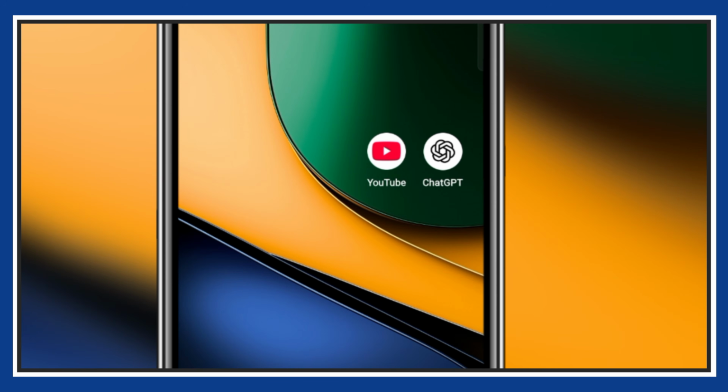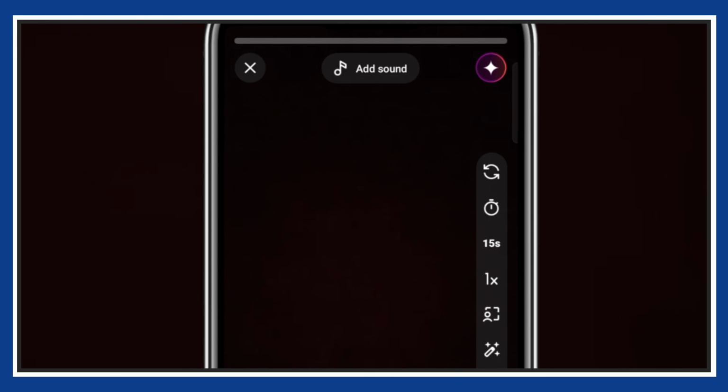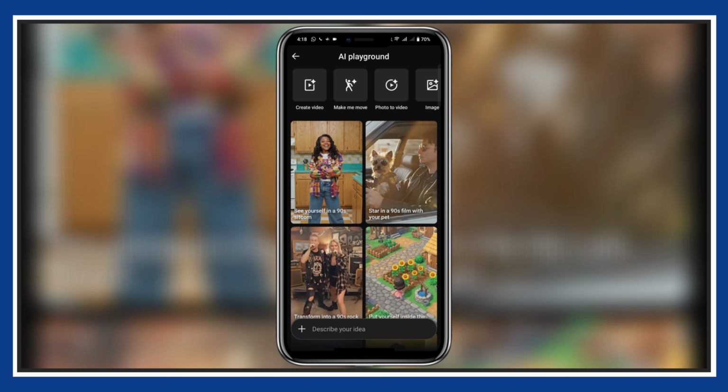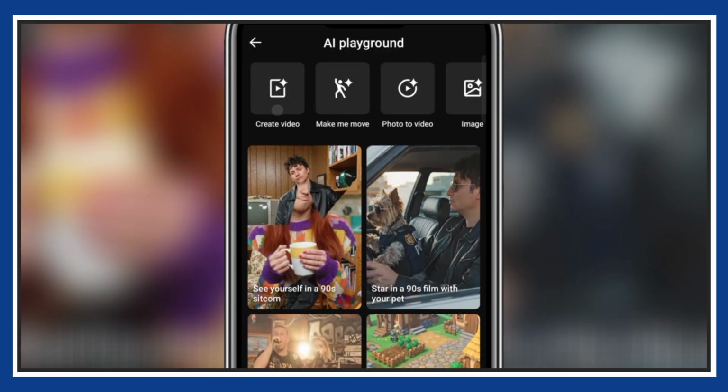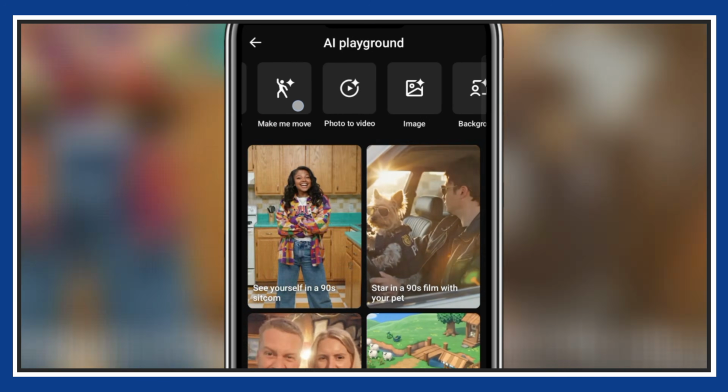Now, go to your YouTube app. Tap the create button like you're uploading a short. Look at the top left corner. You'll see the Gemini AI icon. Tap it. This is where the magic happens. You have just discovered a new AI lab in your phone. You'll see different features inside. But first, we're finding image generation.